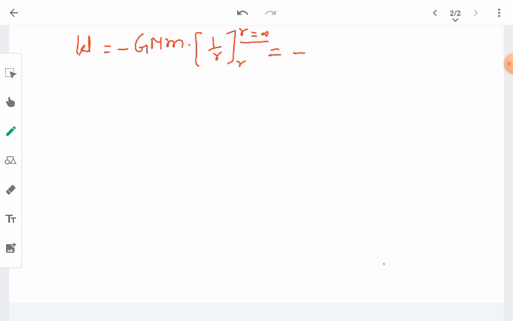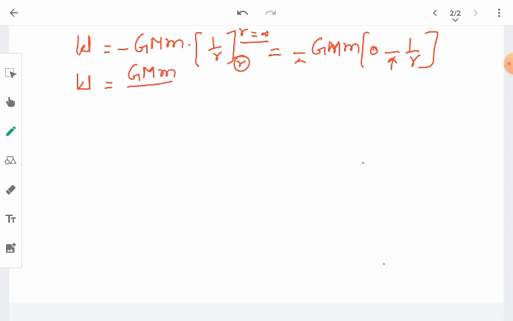When we substitute these values, for r equal to infinity, which we substitute first, the value will be 0. We get the value only with the lower limit, which is r. So we get minus G M m times, upper limit 0 minus lower limit 1 upon r. So this is the expression for the total work we do whenever we throw an object so that it never comes back, right? With both minus signs, they just become plus. Therefore the total amount of work done will be given by G M m upon R.